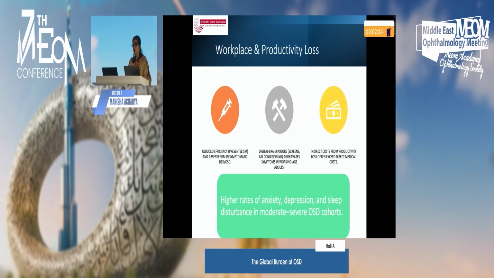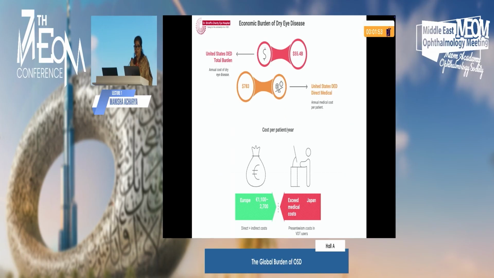Now, going up, what are the problems which can happen? The workplace and productivity loss. We know that higher rates of anxiety, depression, and sleep disturbances in moderate to severe OSD cohorts have been found in many studies. And indirect cost from productivity loss often leads to excess direct medical cost for most patients. The problem coming is more the digital era exposure, like screens and air conditioning, which aggravate symptoms in working-age adults who are out in the office.